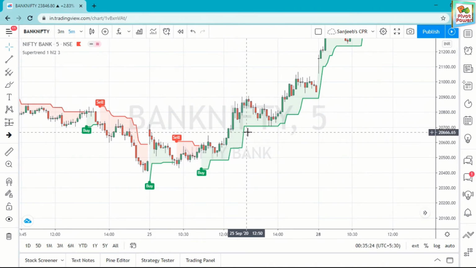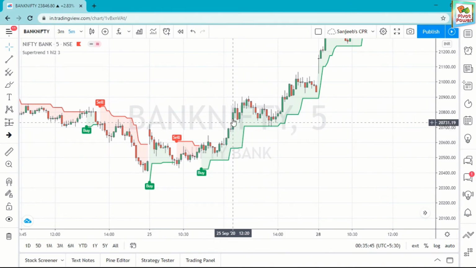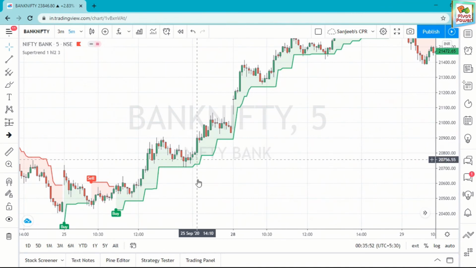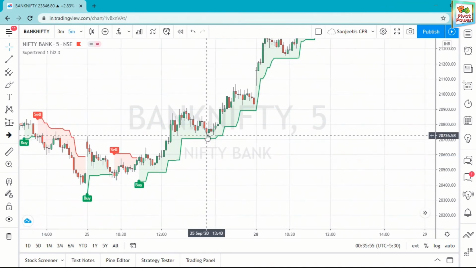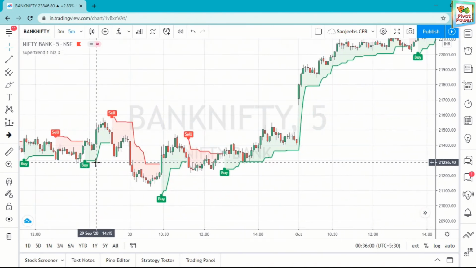Okay, this is your stop loss step. If the price is here, your stop loss is here. If you don't exit as assumed, then you put your stop loss below here, then the exit should be here. But if you want to book your profit, then you can exit here also, like this. It is going up, and with position sizing you can re-enter here and exit here, like this. Okay, this is the 5-minute chart.